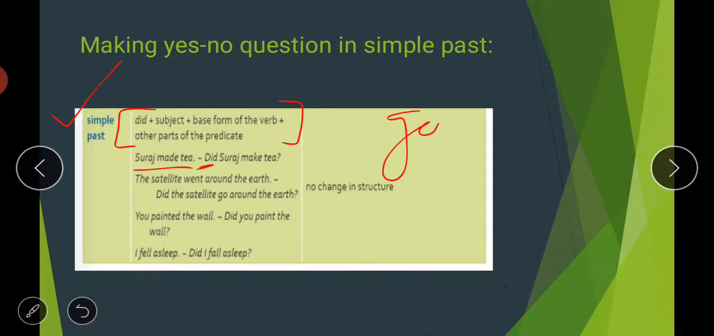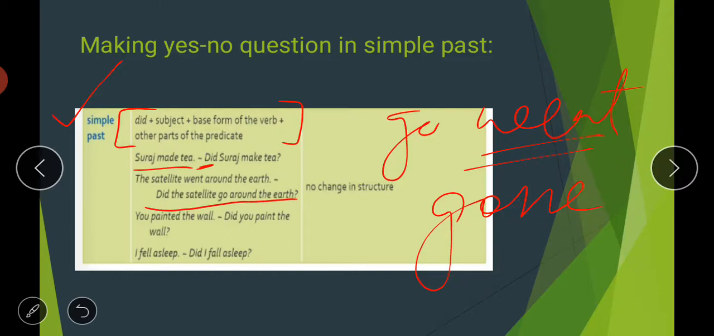I think we have used this form in a number of examples. So go, went, gone, and they have used the form went, which means they are using the past form of the verb. So it is the past tense form of the verb, which means this is a simple past sentence. And how will you make a question from this? You will simply put the word did at the starting of the sentence, and then one thing you have to do in question form is write the main form of the verb, which is go. So did the satellite go around the earth, and a question mark.